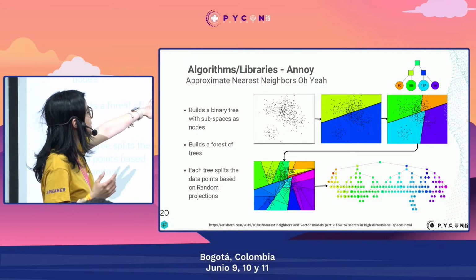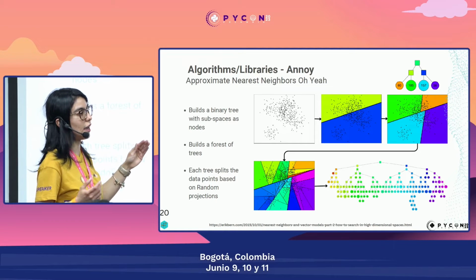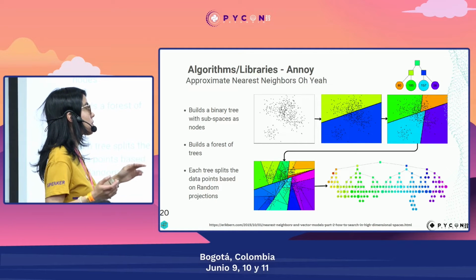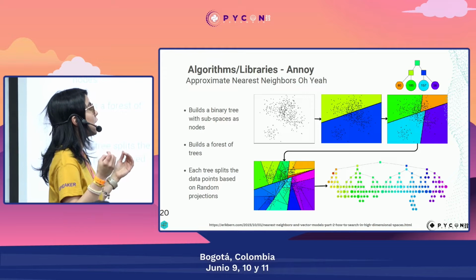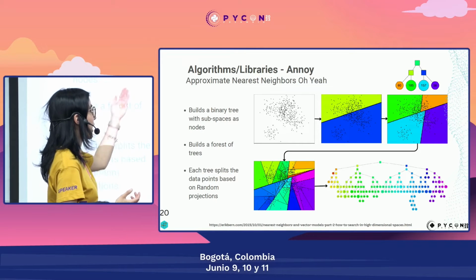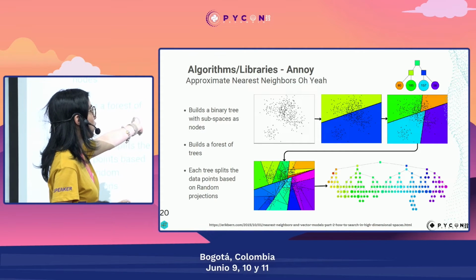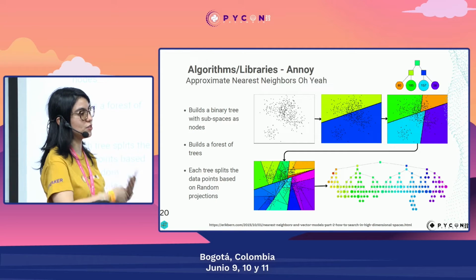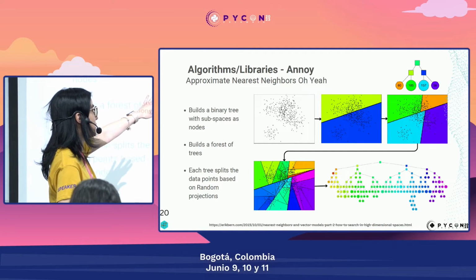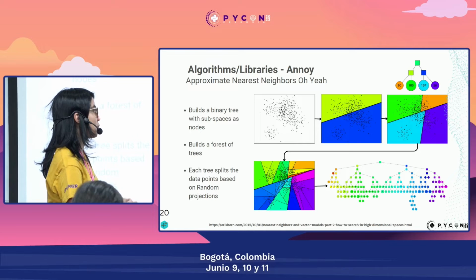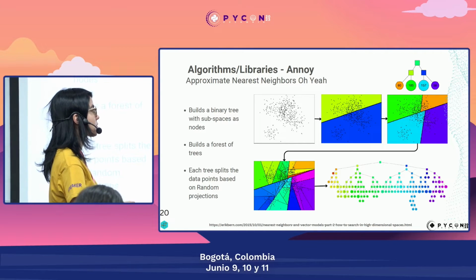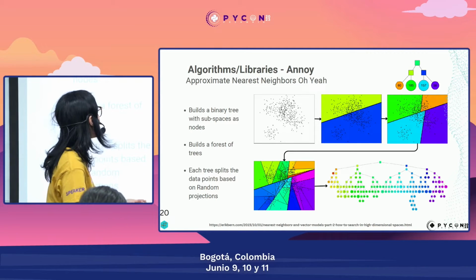Then these hyperplanes turn into the main decision for a binary tree. Then it reproduces this logic: each of these spaces is again split by a hyperplane, which generates another binary tree.